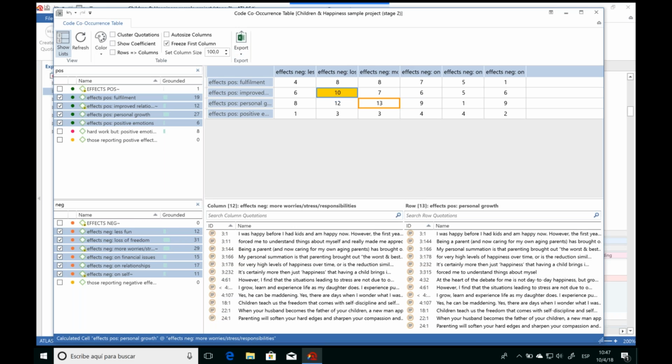And so the co-occurrence table can help point our interest, or draw our attention to where there might be these possibly emerging relations across our concepts. Once again, we have the different options to export this table if we want to save it. And in particular, just exporting it directly to Excel is great, because then I can create a graphic and I can include it in my final paper to show my emergent findings, for example. And so that's just one of the ways we can use the code co-occurrence table.